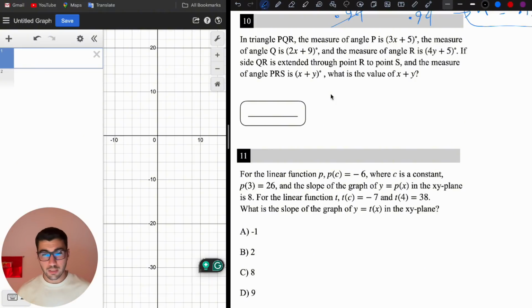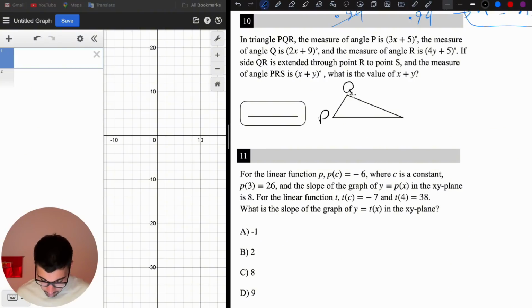Alright, so let's understand what the question is talking about. We have a triangle PQR. The measure of angle P is 3x plus 5 degrees. The measure of angle Q is 2x plus 9 degrees. The measure of angle R is that. If side QR is extended through point R, so we're extending this to point S. So here will be S. And the measure of angle PRS is this angle, x plus y. What is the value of x plus y?